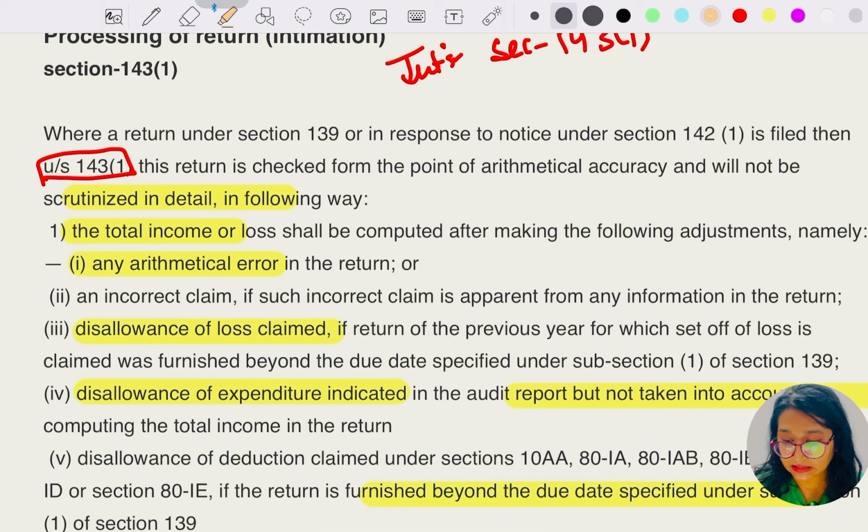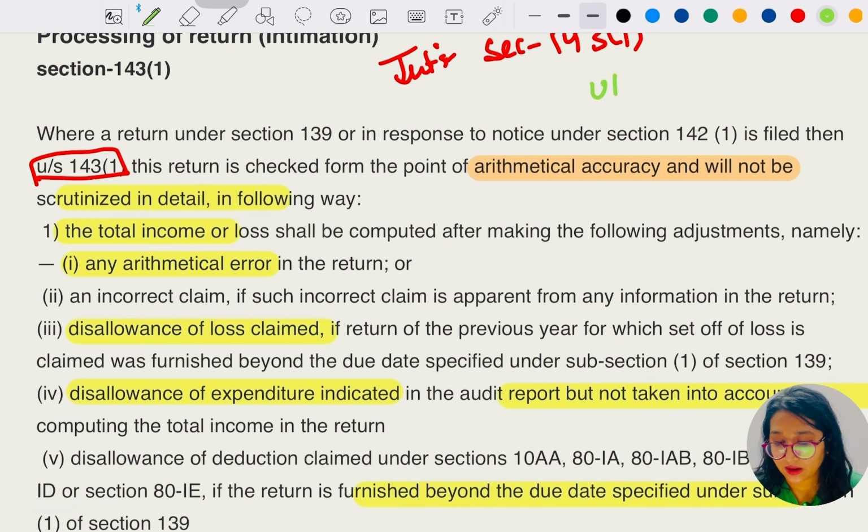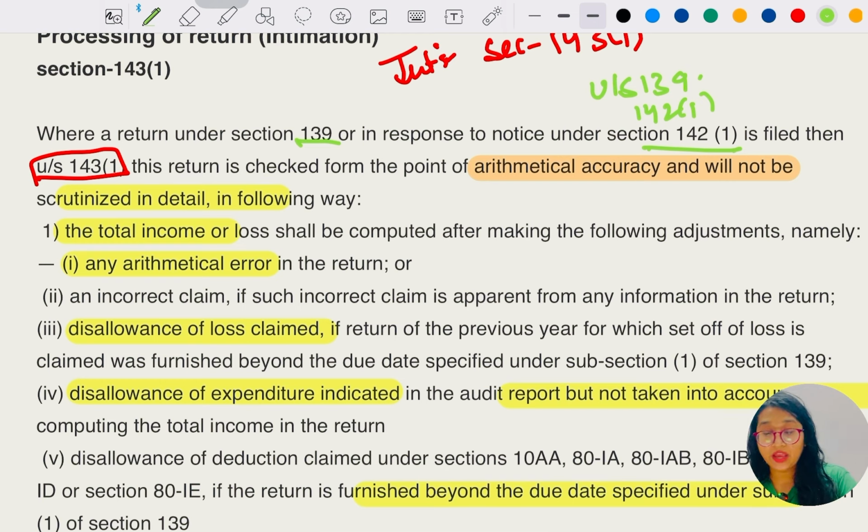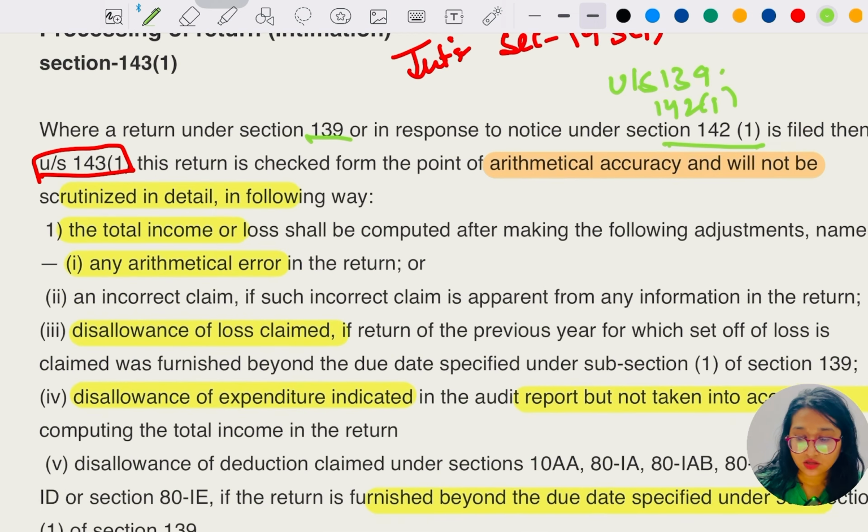So in response to section 139, remember the return section, and 142 subsection 1, this section applies. Let me read it again. Where a return under section 139 or in response to the notice under section 142 subsection 1 is filed, then under section 143 subsection 1, this return is checked from the point of arithmetic accuracy, which will not be scrutinized in detail, in the following ways.